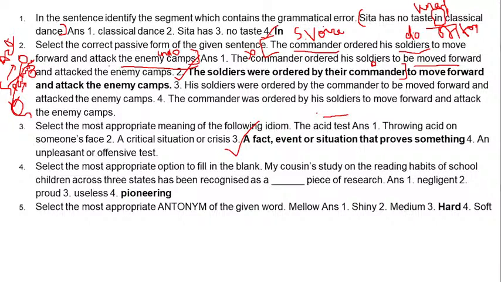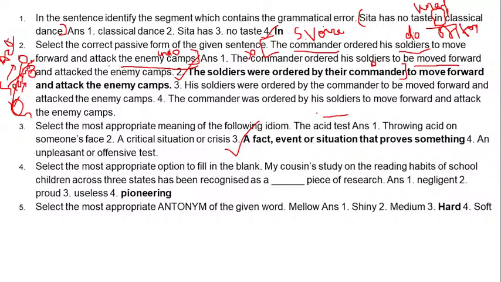Number 4 is a fill in the blank with the proper word. Okay, this is an adjective question. That is why you also have to study the various words, and this is related to vocabulary, because you have to know what kind of words are used in relation to what kind of words. So this noun research usually uses adjectives like pioneering research or path breaking research. These are the usual words that we use research with.